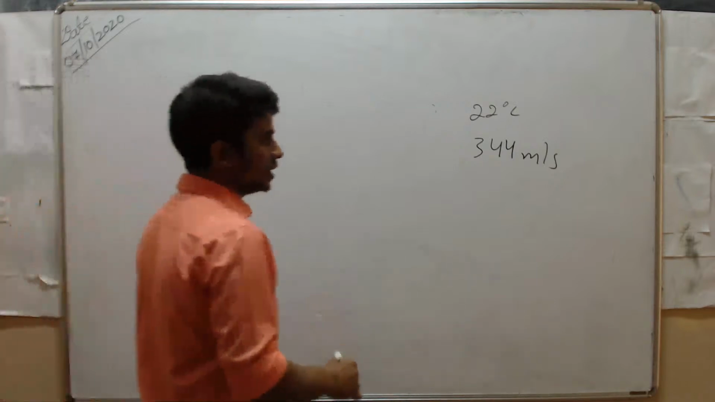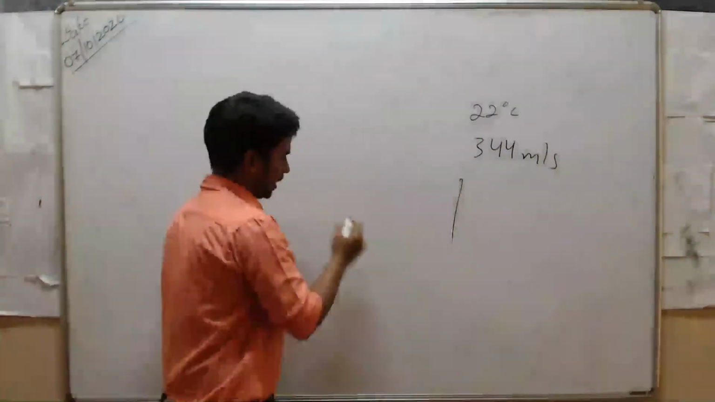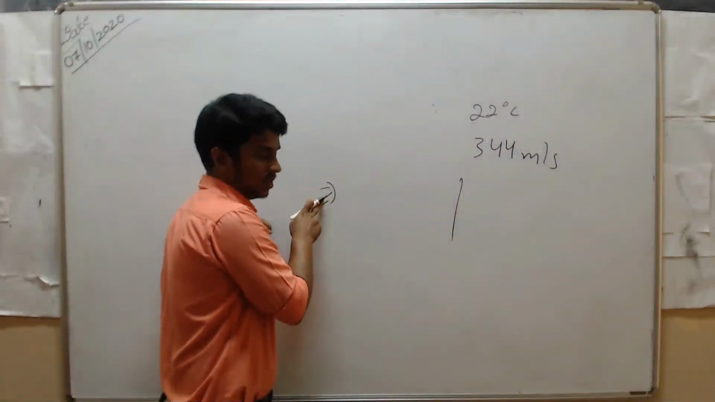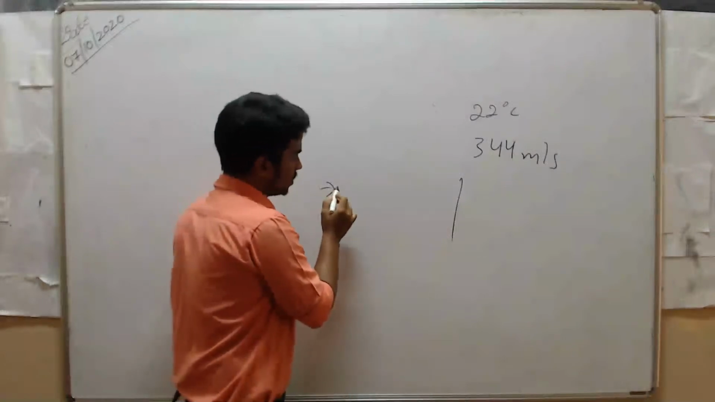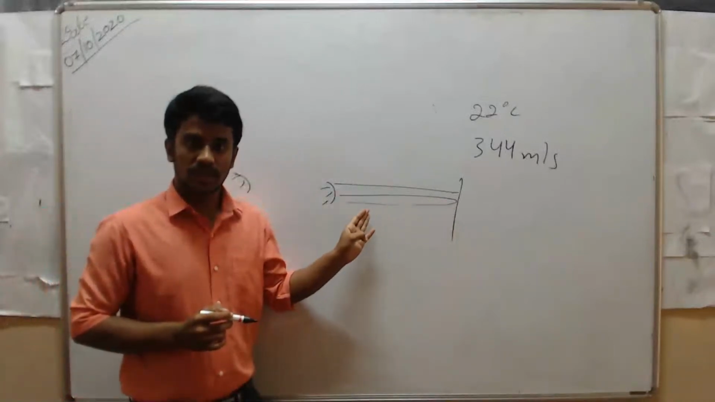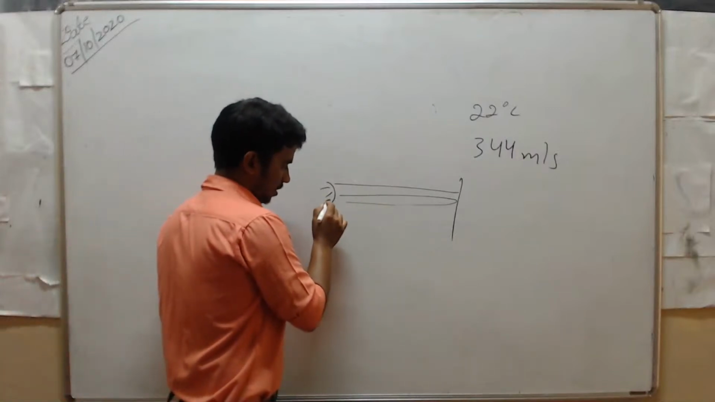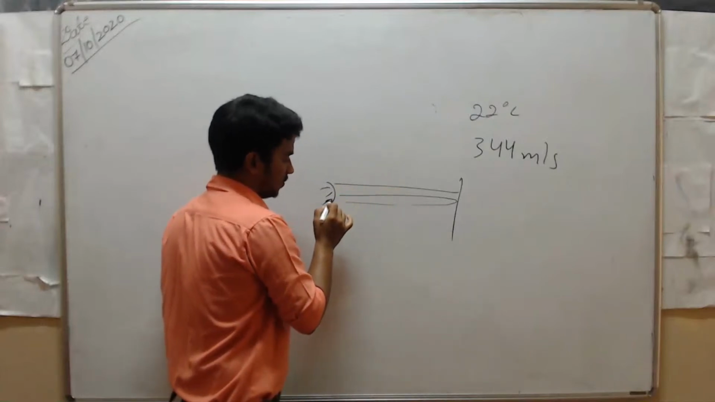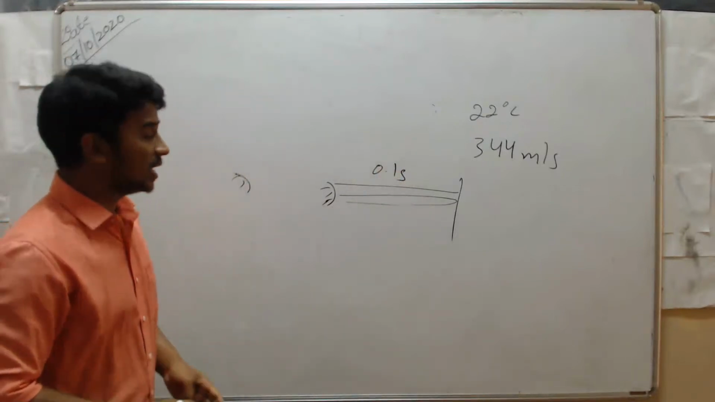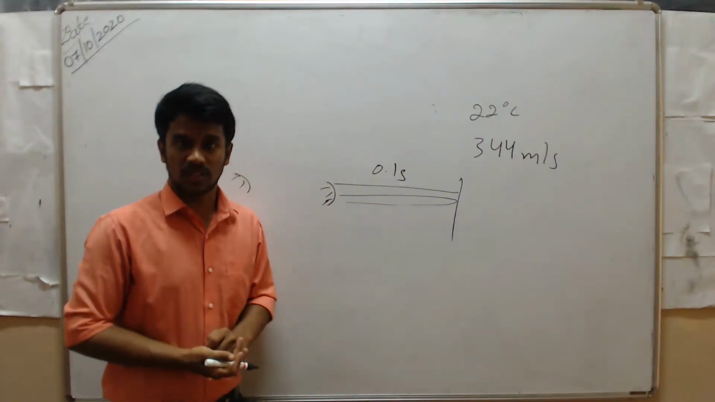See, if you want to hear that echo, for example, this is a wall and here one person is making noise. If he wants to hear the noise, he should produce a sound, and that sound should come back to him. Then he can hear the sound. The time taken to hear that echo must be a minimum of 0.1 second. Then only he can hear the multiple reflections.